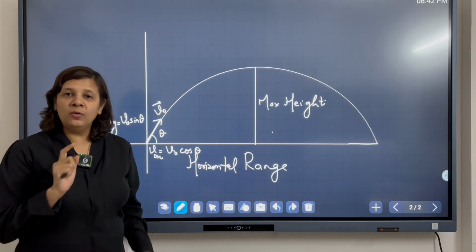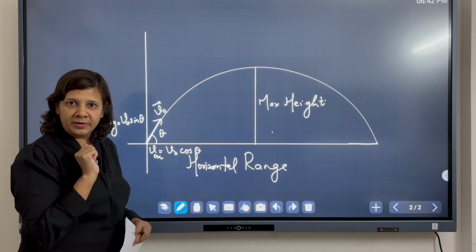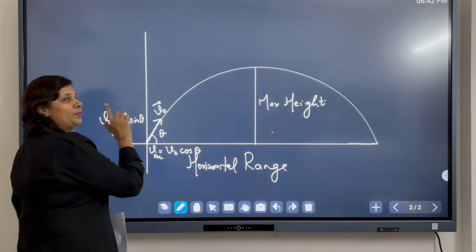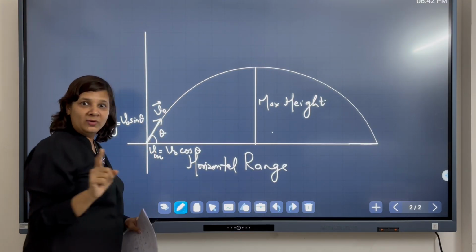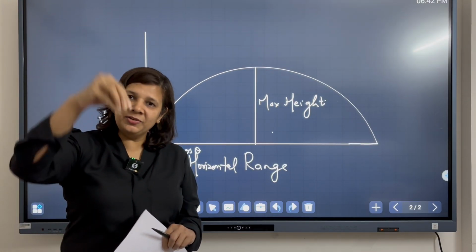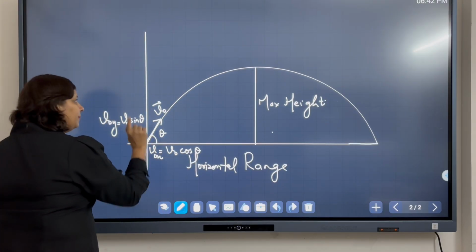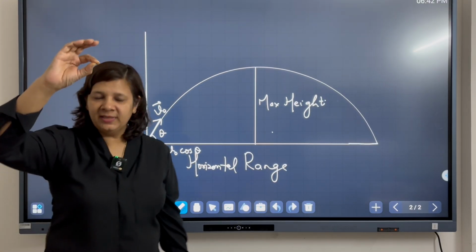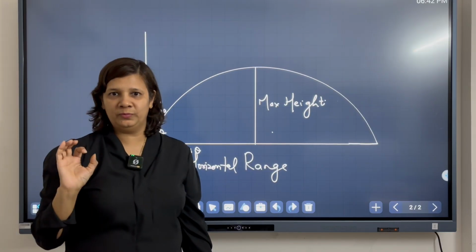Now, as the ball is going up, what is happening? The vertical component of the velocity is decreasing. Why? Because there is acceleration due to gravity in the vertical direction, right? So, when the ball reaches the highest point, the vertical component of the velocity will be 0, right?